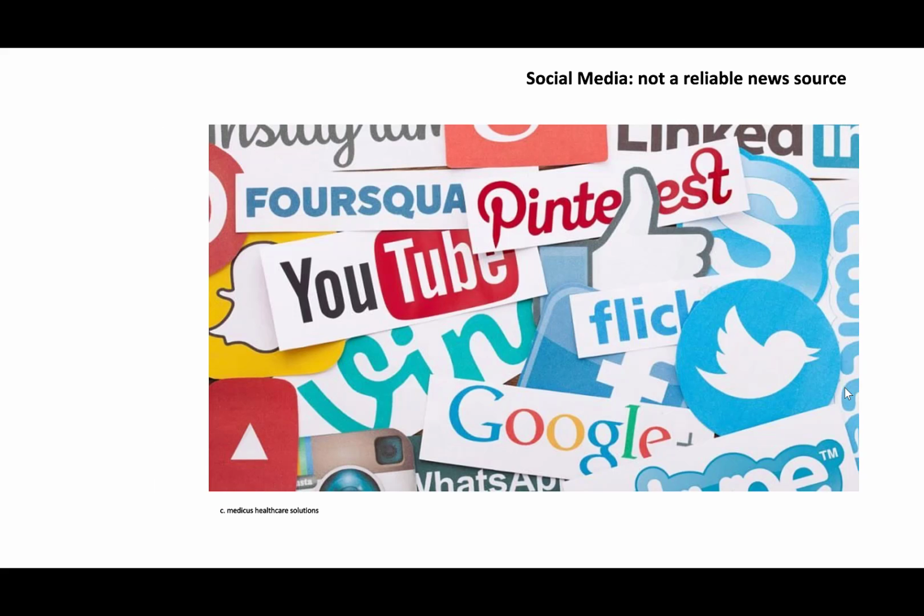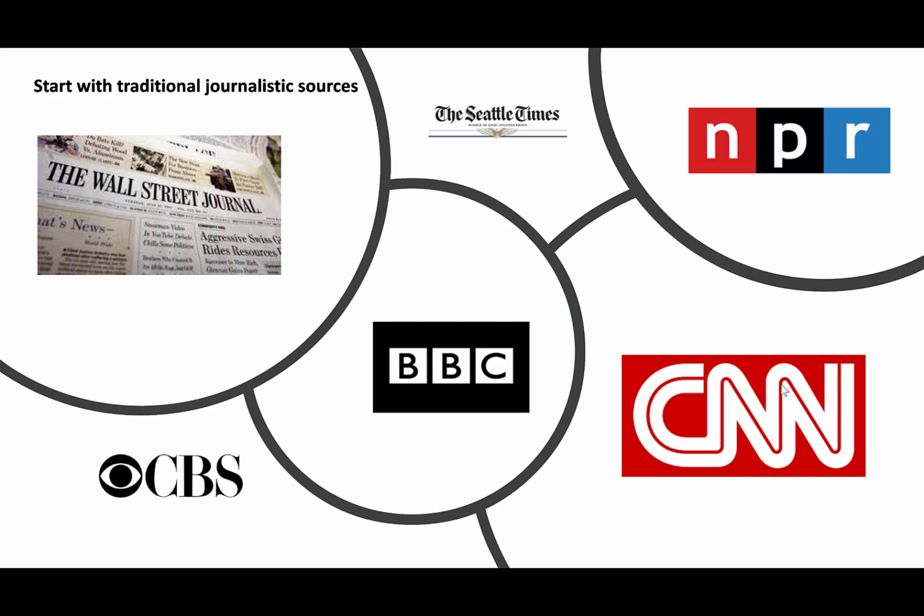Start by considering the sources you rely on. Social media can be great for checking in with friends and sharing pop culture, but anyone can post content, and most of what we see here is opinions that tend to extremes. Try starting with established news sources that employ professional reporters who commit to journalistic standards and use editors who review for accuracy.